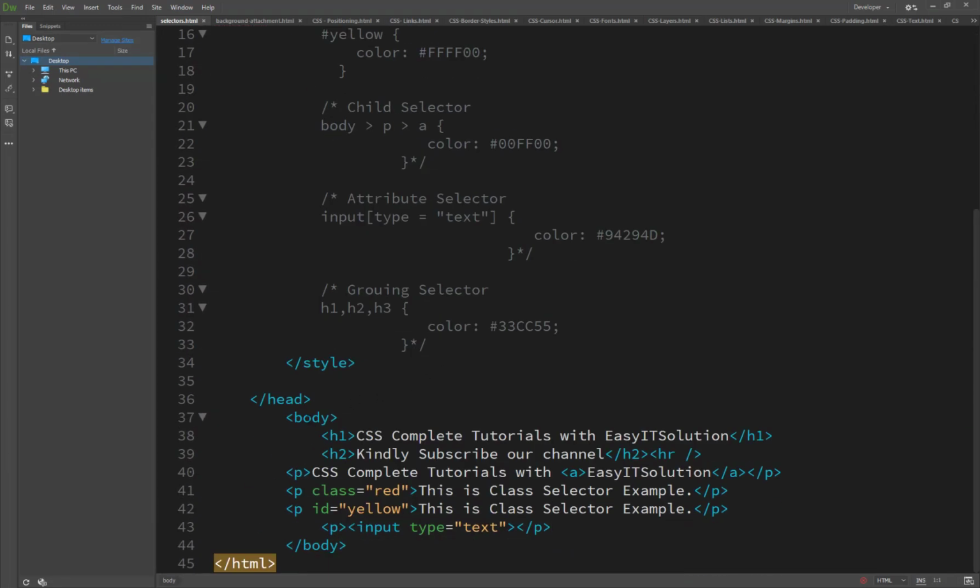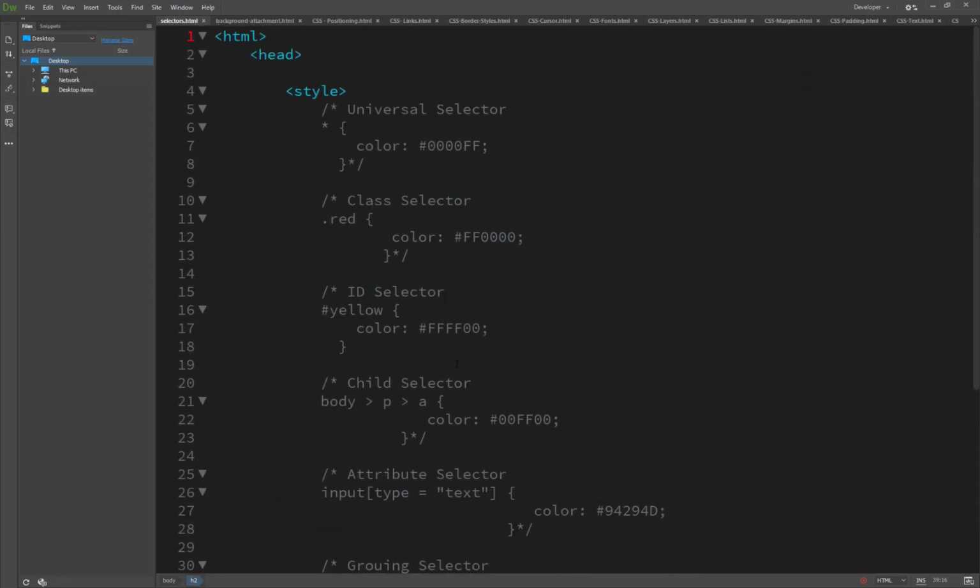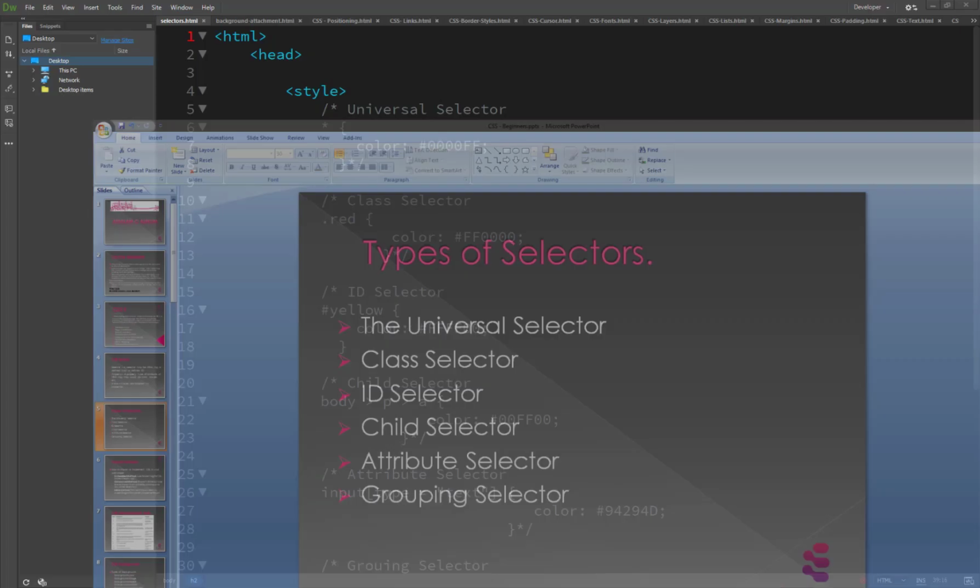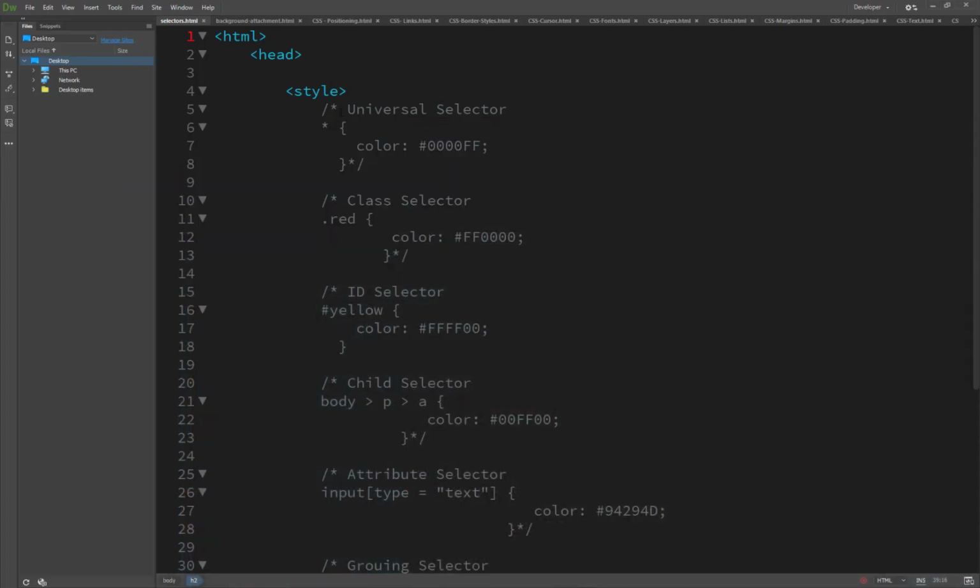Here I simply created an HTML page with h1, h2, a paragraph, an anchor, another paragraph, and for some I defined a class and ID. So here is the main CSS. First of all, we are seeing the universal selector. This universal selector we use in CSS by using the star sign. This is called the universal selector.